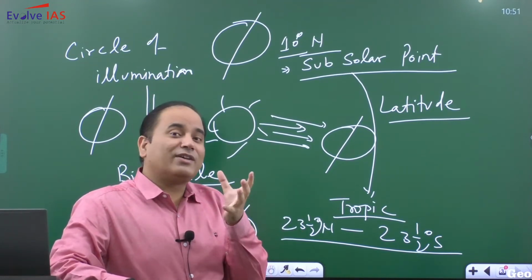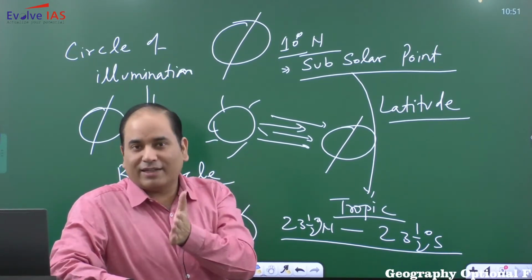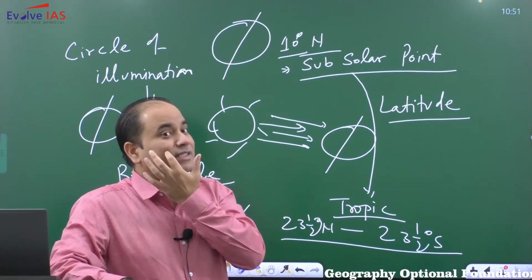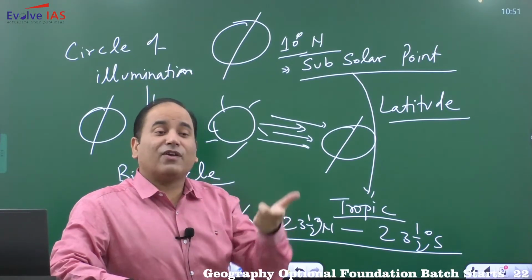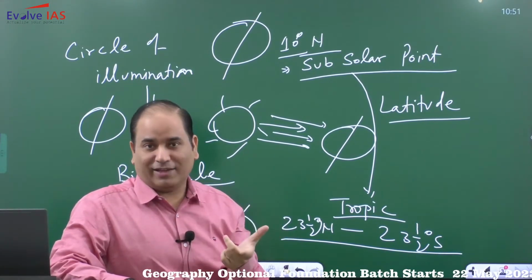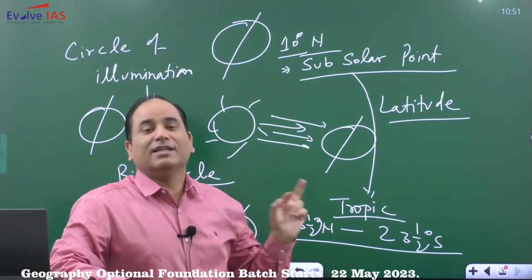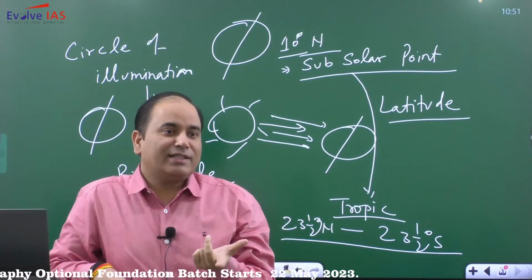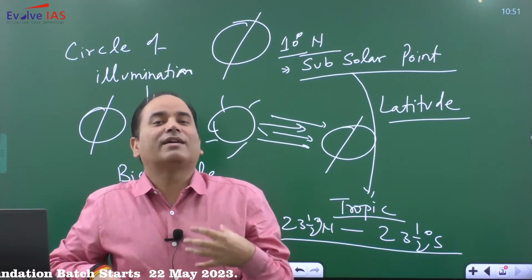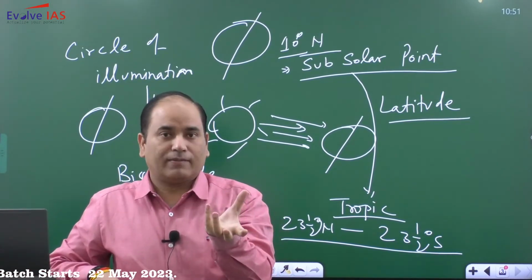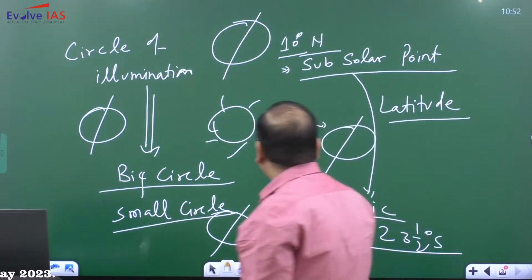So that is why we are not having any natural line like in case of latitude. Latitude में हमें natural line मिल जाती है, that is equator, which is dividing the earth into equal halves. हमने उसका नाम रख दिया equator. But in case of longitude, we are not having any natural line. All the meridians are what? That is big circle. इसीलिए हमने there has been agreed upon meridian, जिसको हमने क्या कहा? Prime meridian. So prime meridian is, you can say, more like man-made, whereas equator is natural. Anyway, so subsolar point and circle of illumination you need to know.